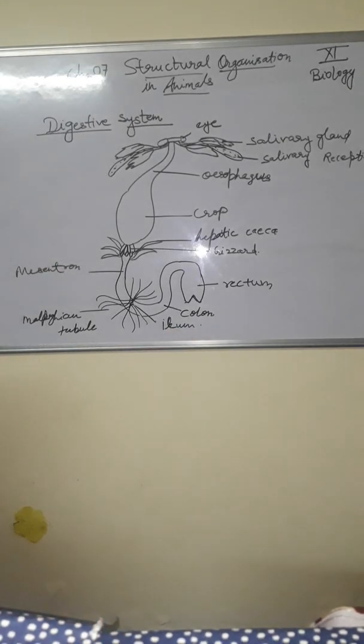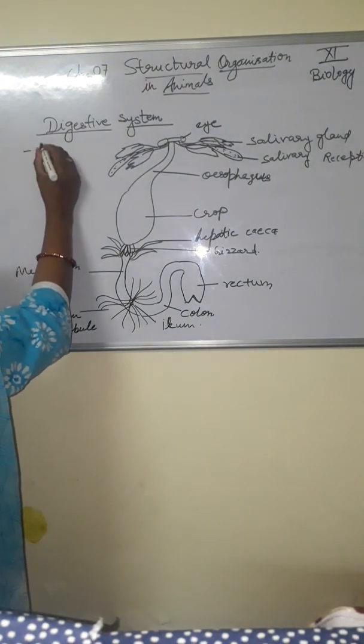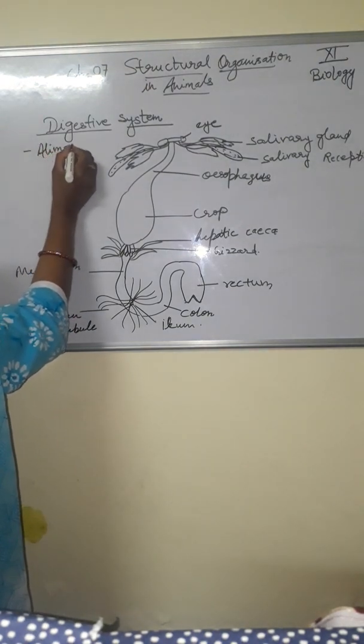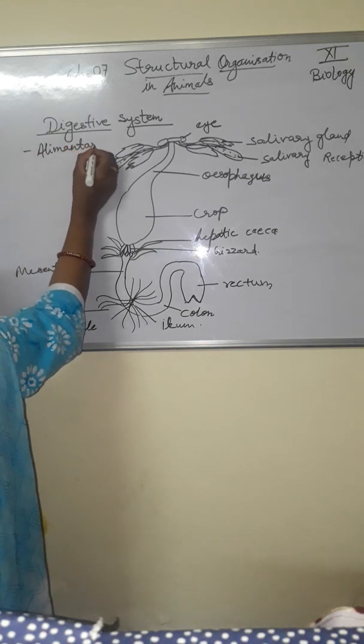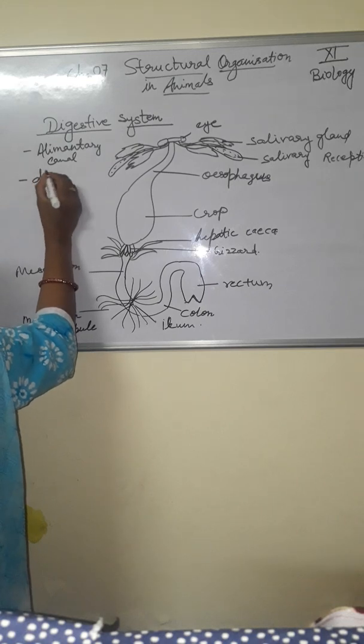Okay, this is the digestive system of cockroach. It includes the alimentary canal, and second, the digestive glands.